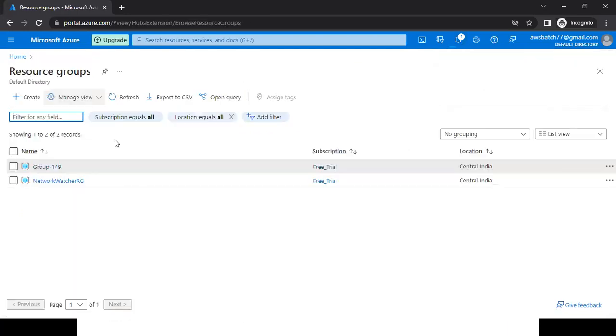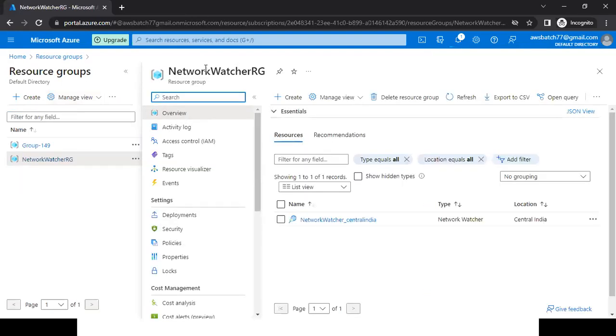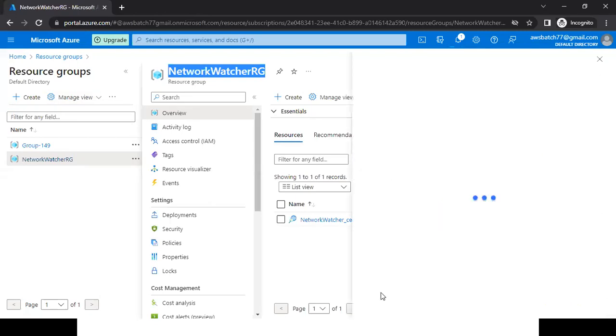And whenever we create a virtual machine, the system creates one more resource group here, Network Watcher RG. What is this Network Watcher? We are going to discuss it in our upcoming session. We have a separate topic about the Network Watcher service, so at that time we will discuss it. This resource group you can also delete.